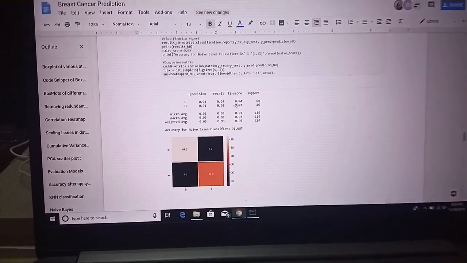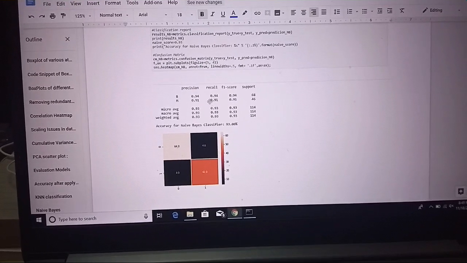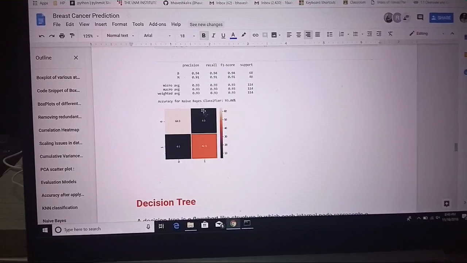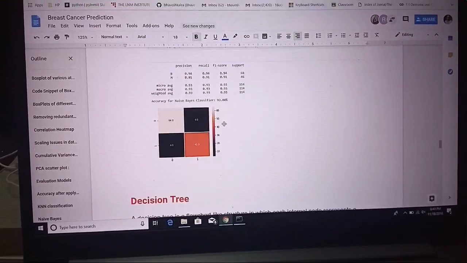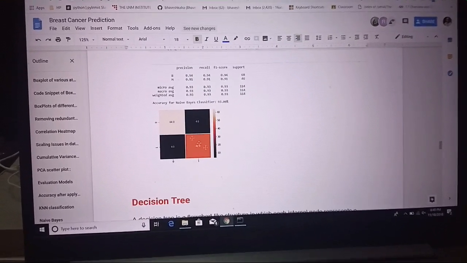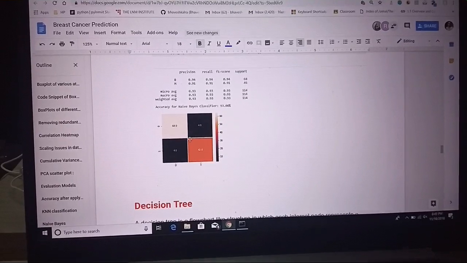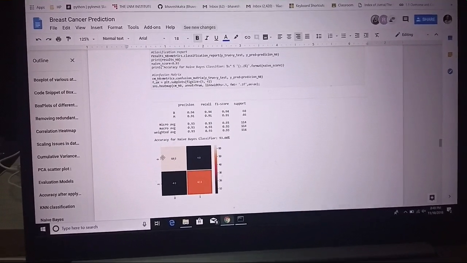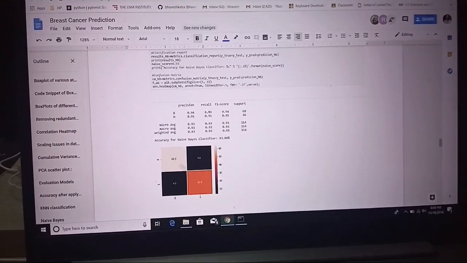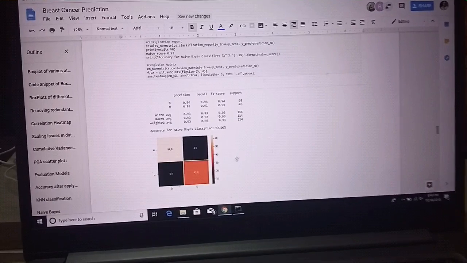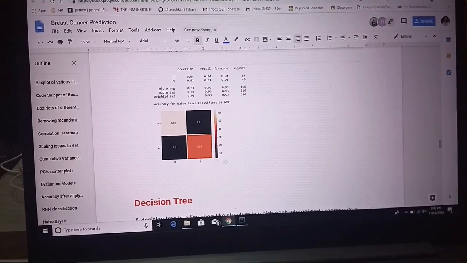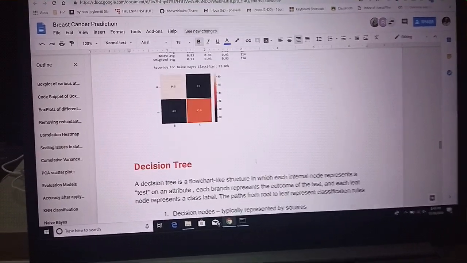So we can see our precision values, recall, and F1 score for malignant and benign. And this is our heat map of the confusion matrix. We can see here that the true predicted malignant are 64, and the true benign values are 42. So this gives an accuracy of 93%.